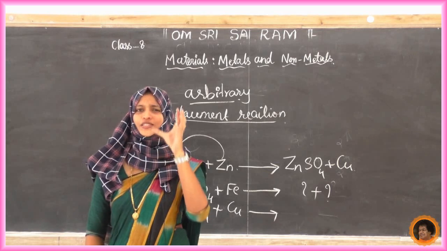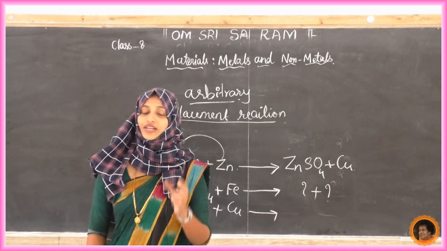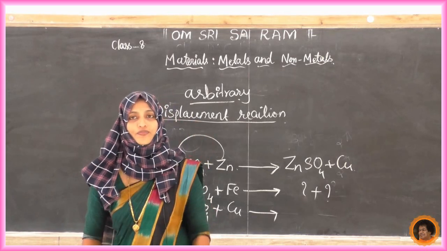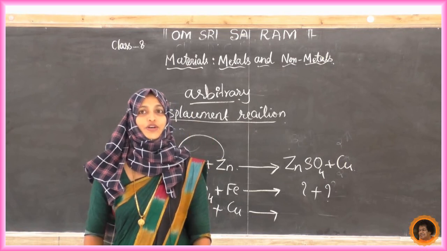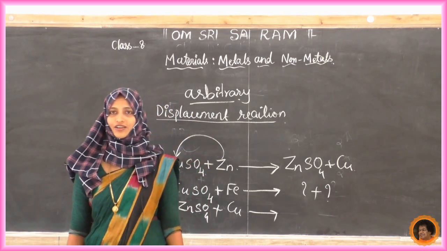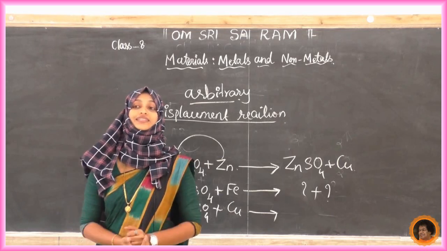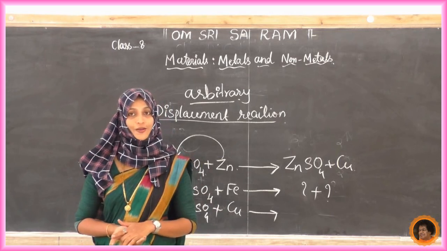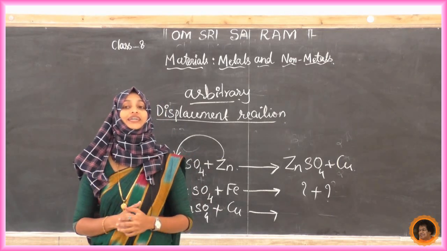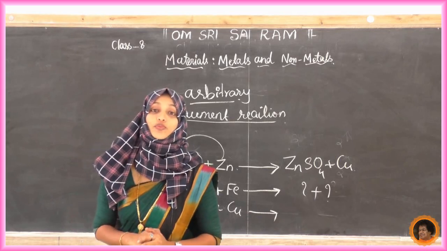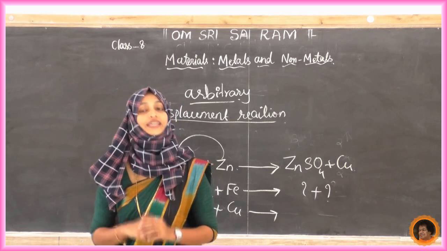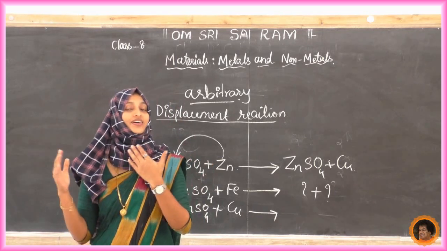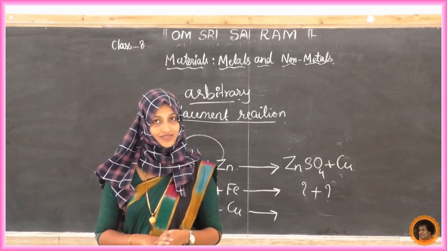Now we'll glance in 5 minutes from the beginning at what we have studied. First we came to know the difference between the physical properties of metals and non-metals. After that, we studied the chemical properties of metals and non-metals, how they react with oxygen and water. In today's class, we came to know the reactions of metals with acids and non-metals with acids, and reactions of metals with bases and non-metals with bases.